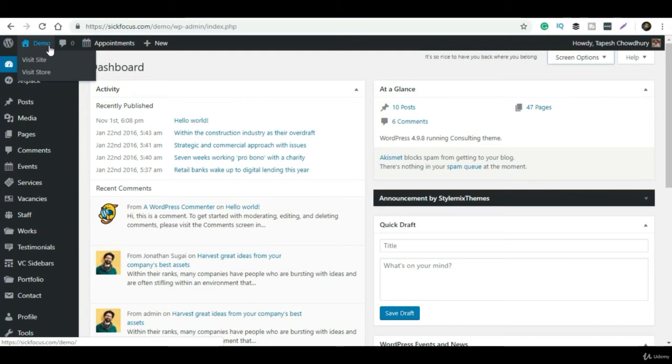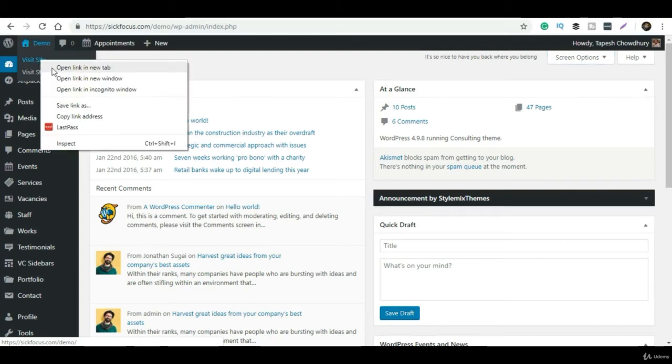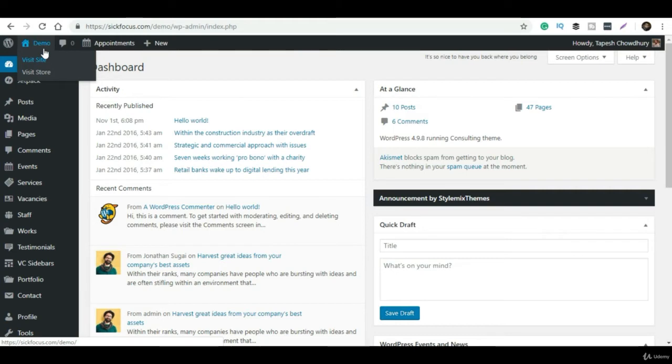And this is for appointments. If anyone has made an appointment from your website, you can see all the pending appointments. There are also settings to set appointments. So if you don't want to take people's appointments on weekends, you can customize that with the help of the settings. And this is Yoast, a plugin for SEO, which by default comes with the theme.